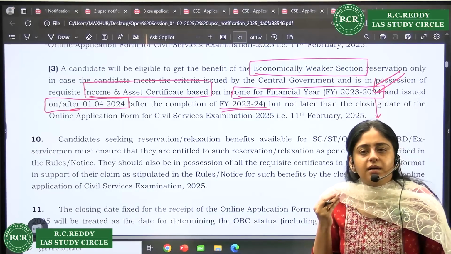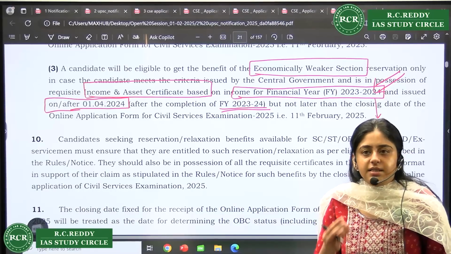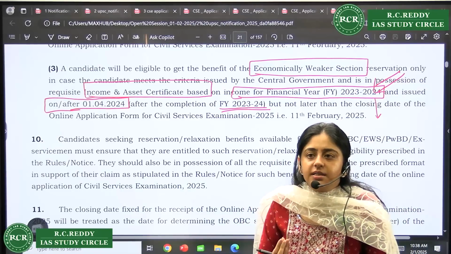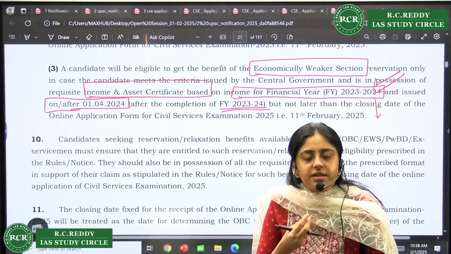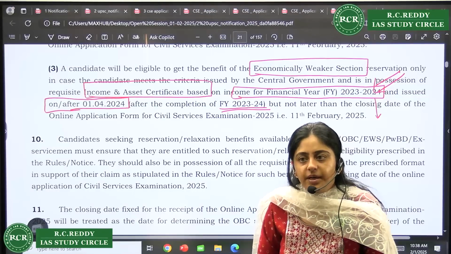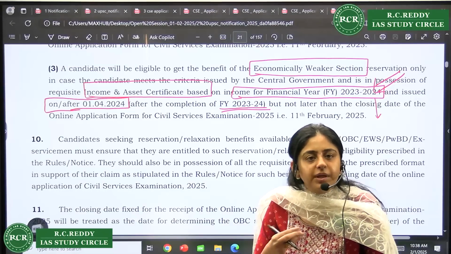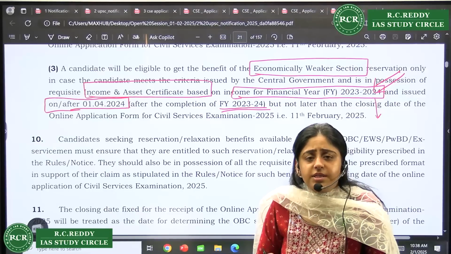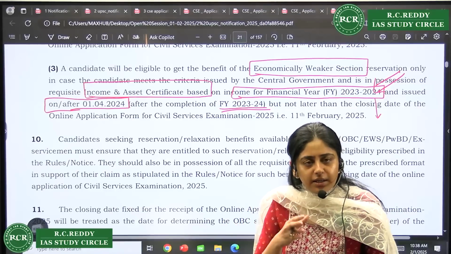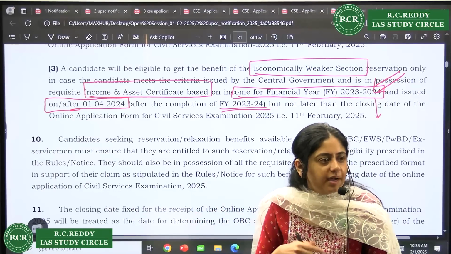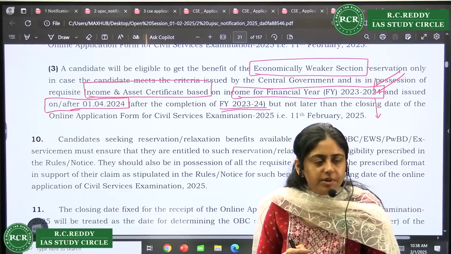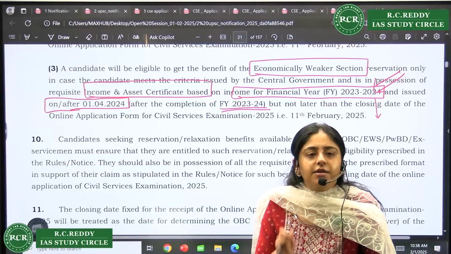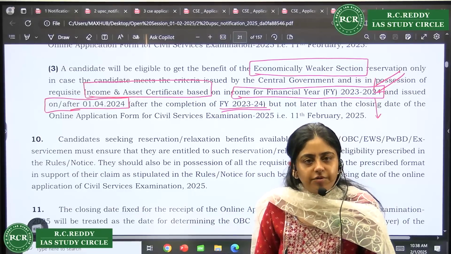What are the income tax returns they are asking? In OBC, non-creamy layer, even your father's or mother's job service status is also asked. Right, whether they are in group A, group B, group C. Students who are in the OBC or SC or EWS, you can come and ask separately if you have any other doubts with respect to OBC or SC, because that's an elaborate thing, right? So be very careful about the category which you are filling.